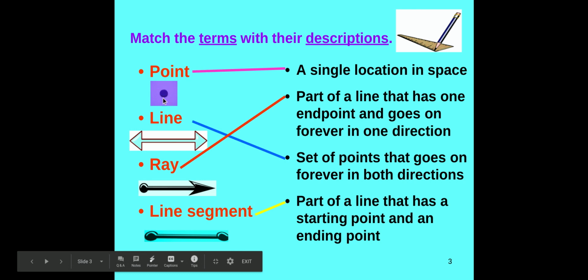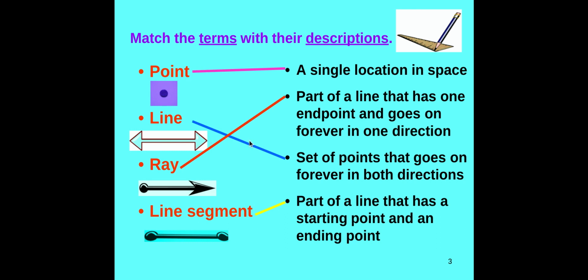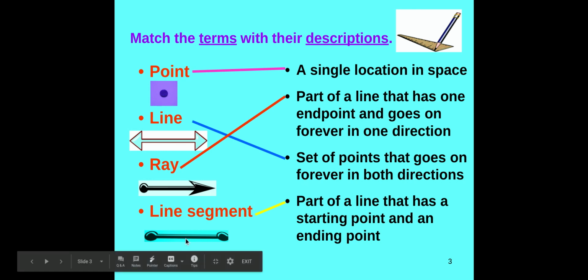So a point is a single dot. A line goes on forever in both directions. A ray has an end point and goes in one direction. And a segment is just a small piece with two endpoints.